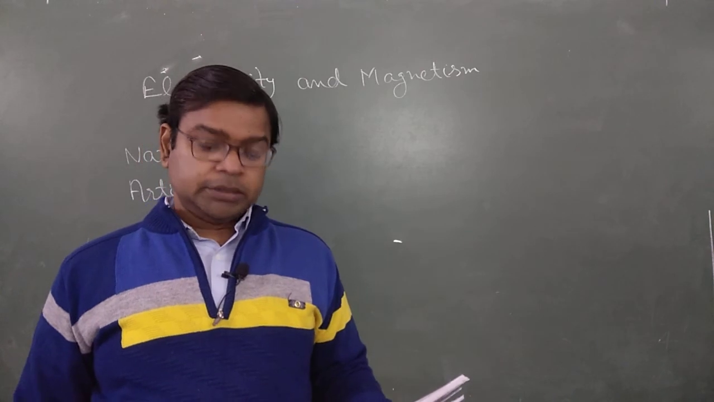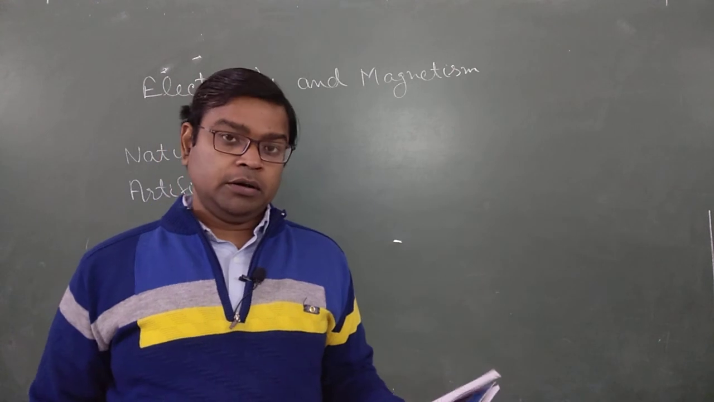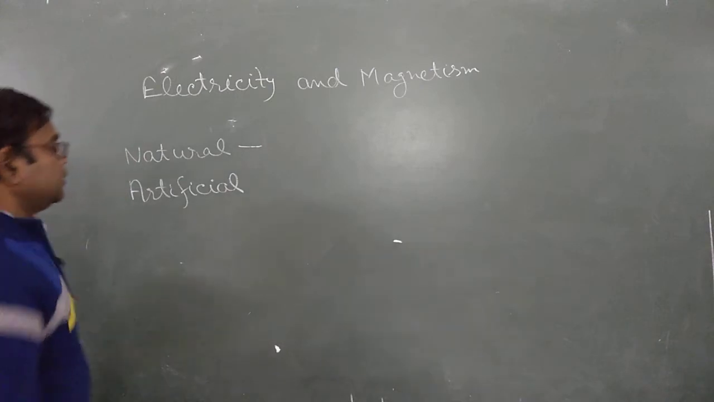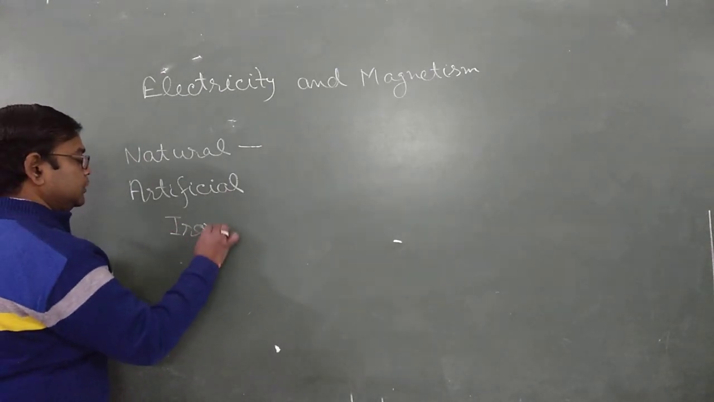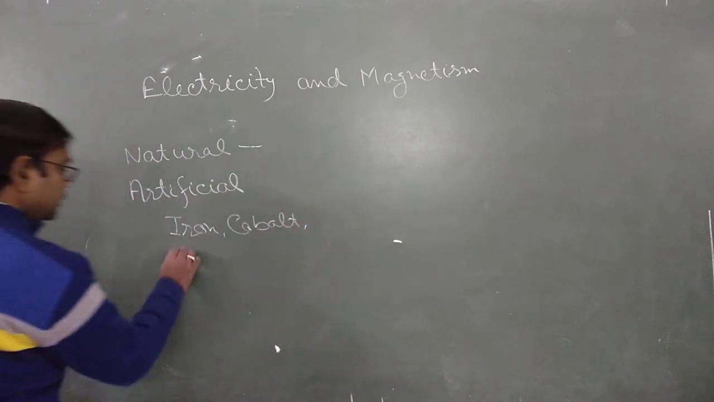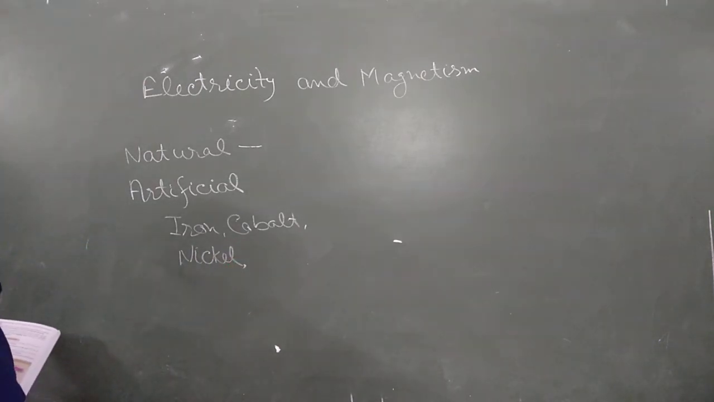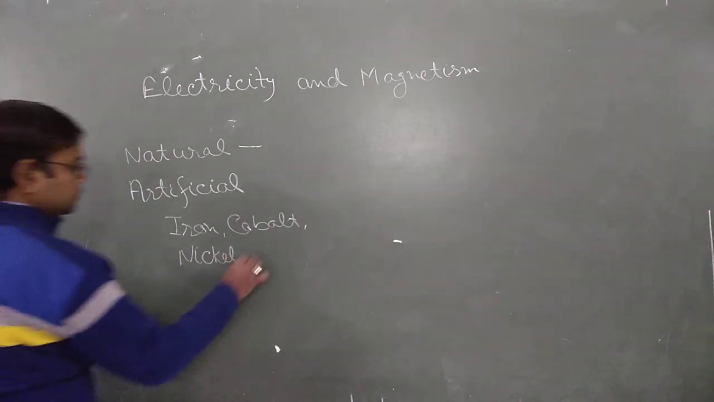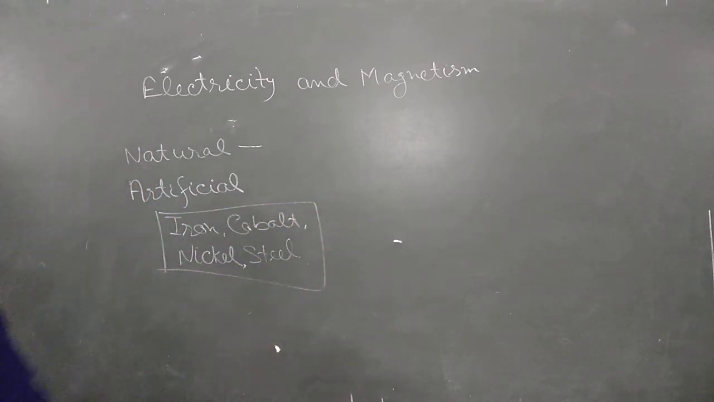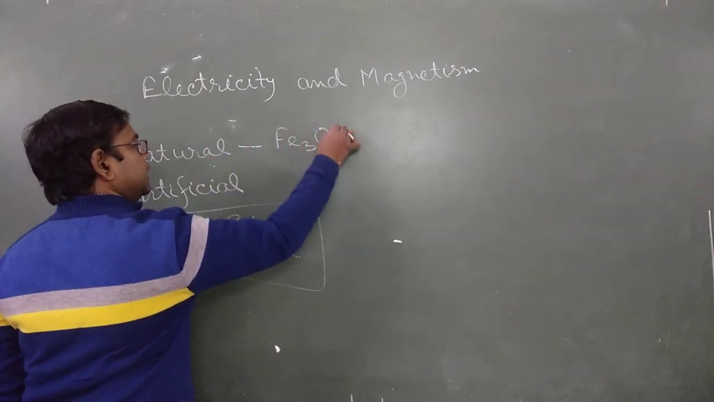Generally, you know the formula of a natural magnet is Fe3O4. But an artificial magnet is made from iron, cobalt, nickel, and sometimes we use steel also. So these materials are used to make artificial magnets, and in the case of a natural magnet we use iron ore, that is, magnetite Fe3O4.